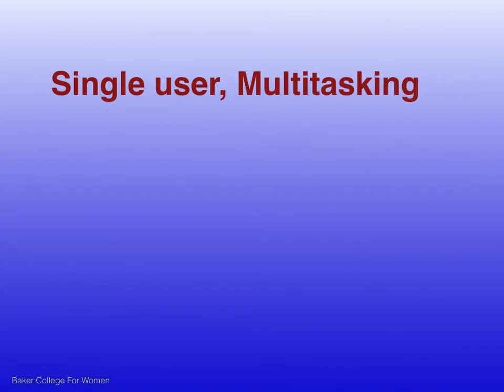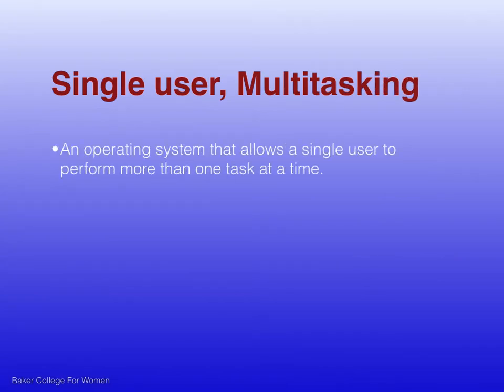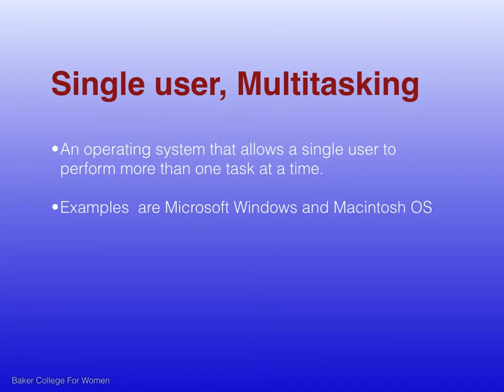Next is single-user multitasking operating system. This type of operating system most people use on their desktop and laptop computers today. It allows a single user to perform more than one task at a time. For example, a user may be writing a note in a word processor while downloading a file from the internet while printing the text of an email message. Microsoft Windows and Macintosh operating systems are the examples of single user multitasking operating system.